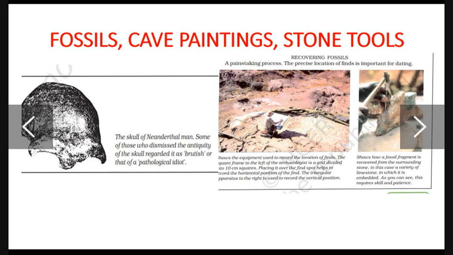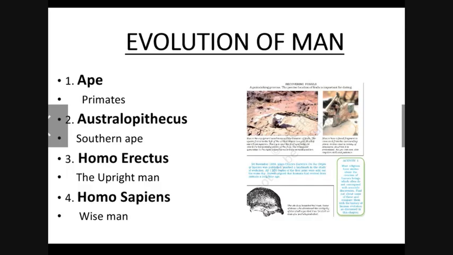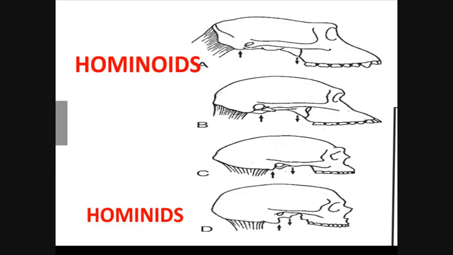Based on these discoveries, how do we know what has been found? The archaeologists have found different fossils, cave paintings and stone tools, which show that this entire evolution took place and later got categorized into 4 phases.